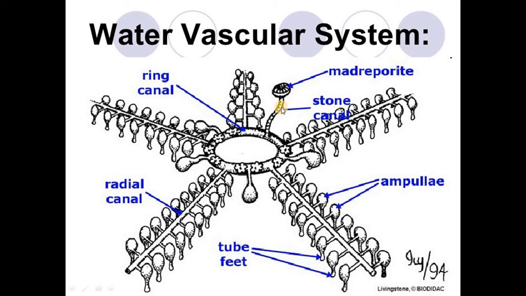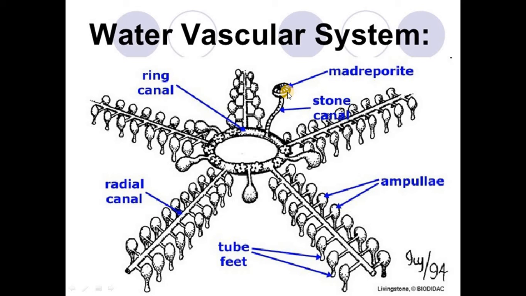Next, this is the stone canal. This is the ring canal. This is the radial canal. This is the tube foot. These are the ampullae of the tube feet. The water vascular system consists of a perforated plate called madreporite, as we have already explained. The pores allow the seawater to enter into the system. So, the water enters into the system through the madreporite or the sieve plate.